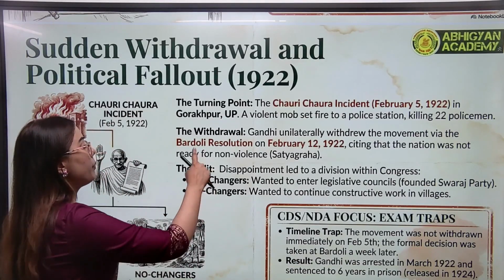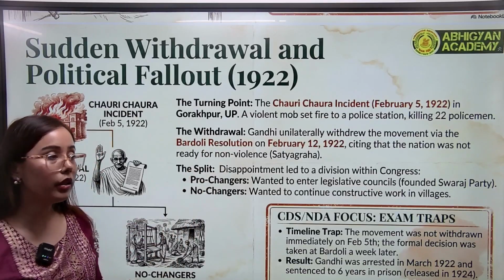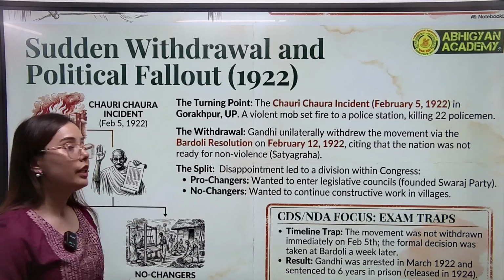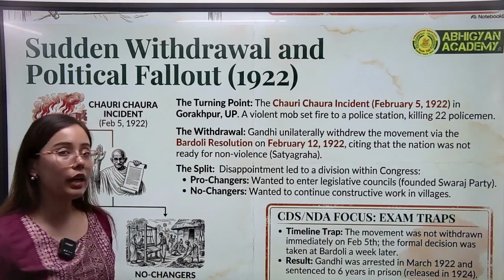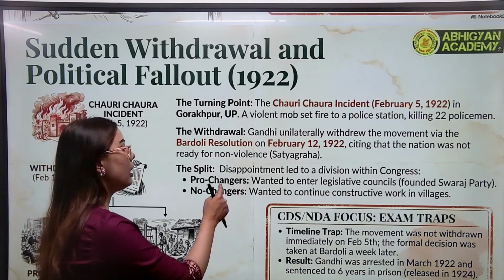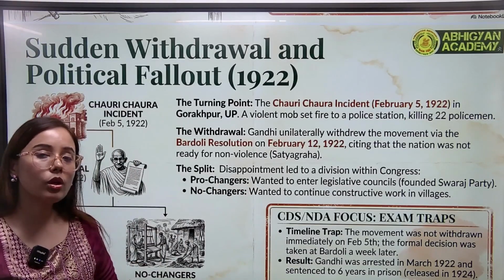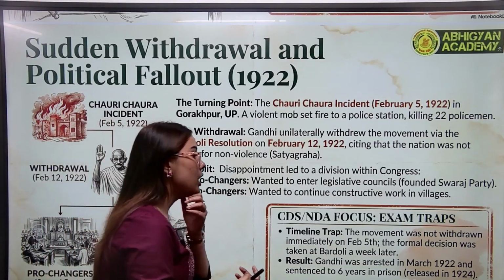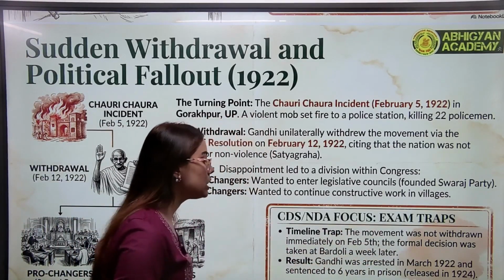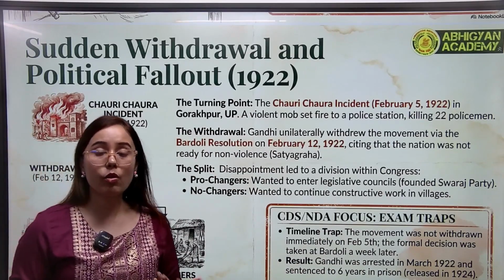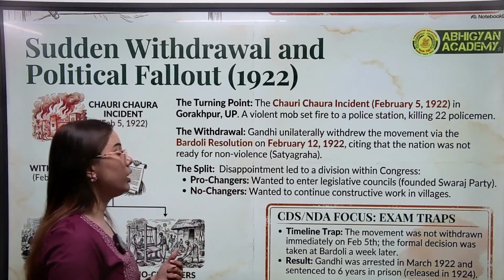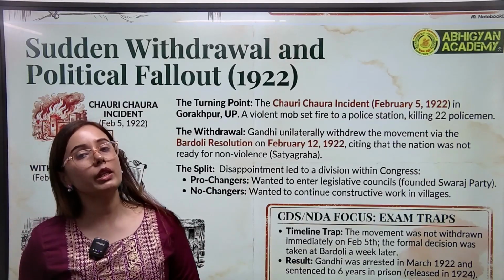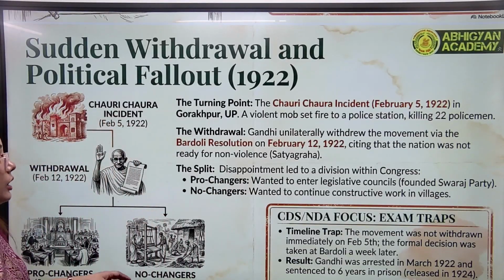Later, on February 12, 1922, a resolution was passed, the Bardoli resolution. In this Bardoli resolution, the INC decided to withdraw the non-cooperation movement. After Feb 12, this movement was formally withdrawn by the nationalist leaders.